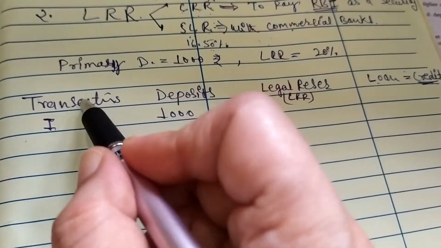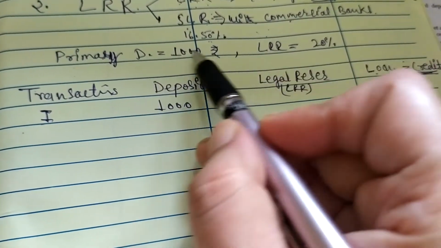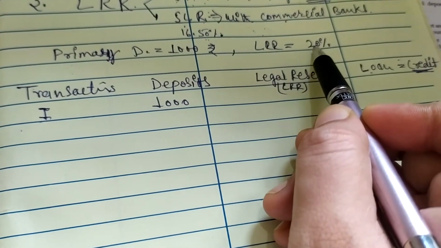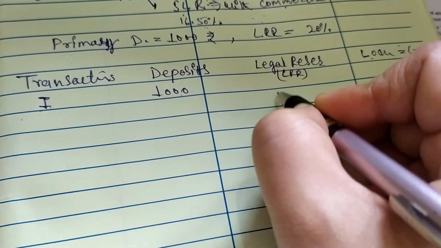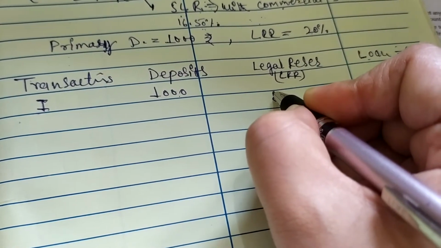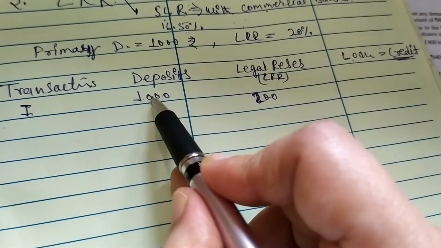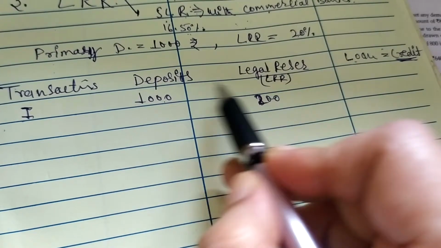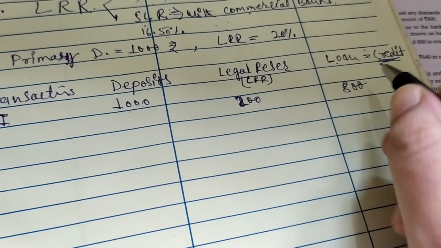First of all, I deposited 1000 rupees. The LRR is 20%. So 20% of 1000 is 200. Now deduct 200 from 1000. So what is left? 800 rupees.